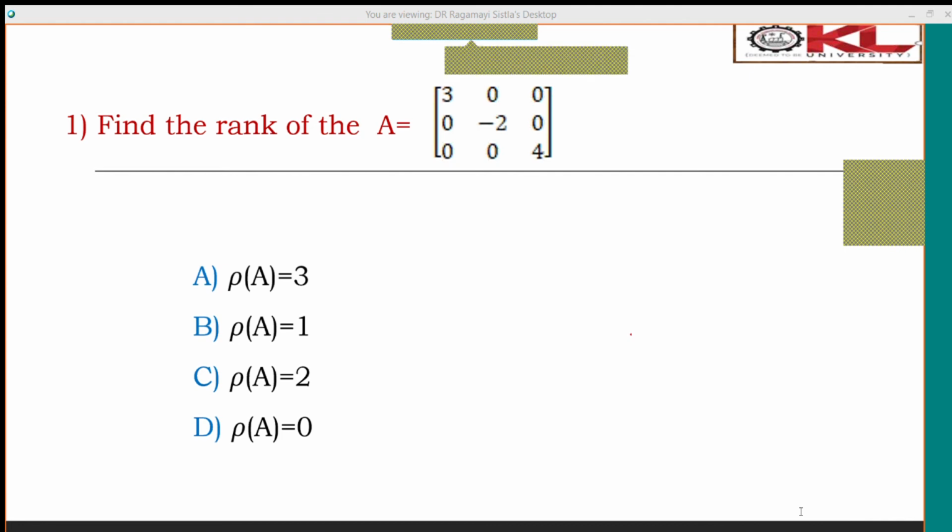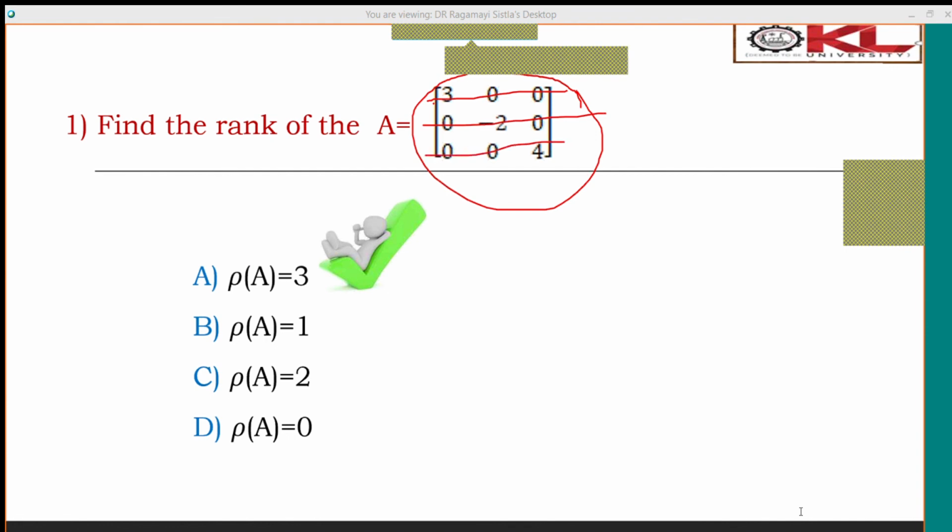Yes, the rank of the matrix is 3. Why? Because it is a diagonal matrix. In a diagonal matrix, if you consider here, the number of non-zero rows is 3. That's why the rank of the matrix is 3. Good. Go to the next slide.